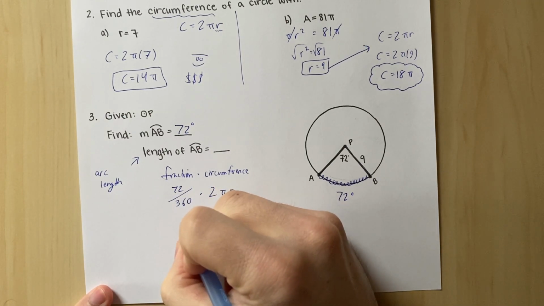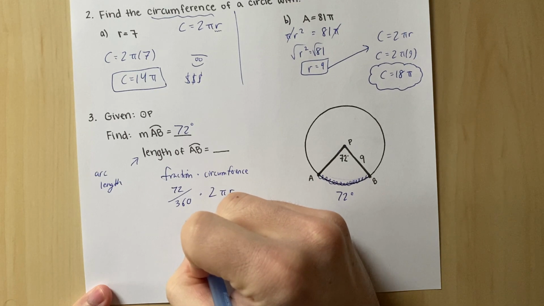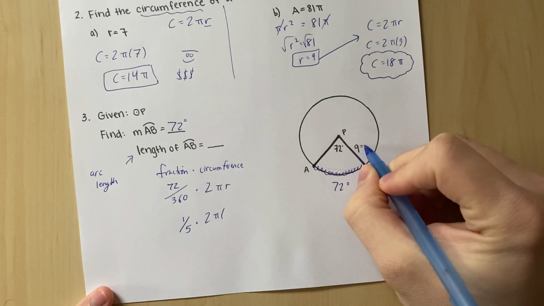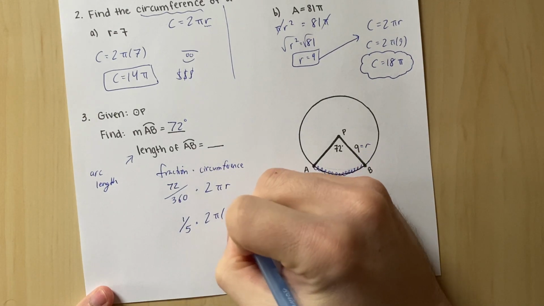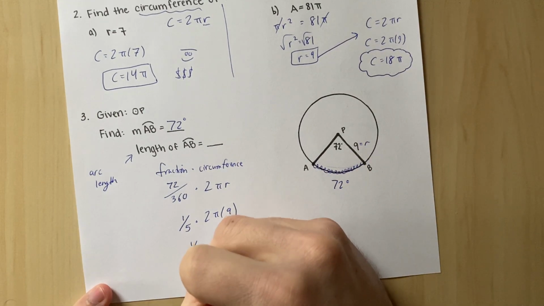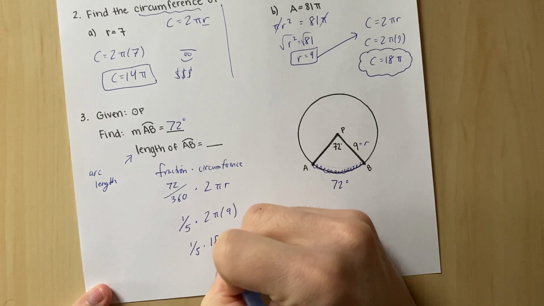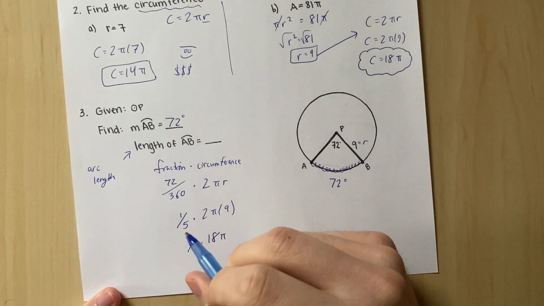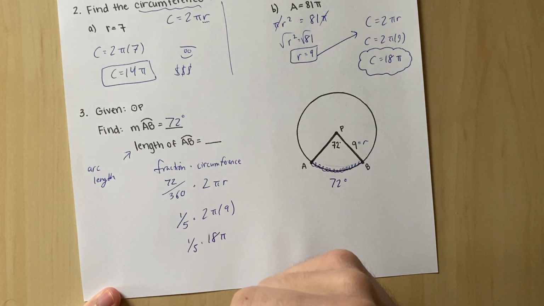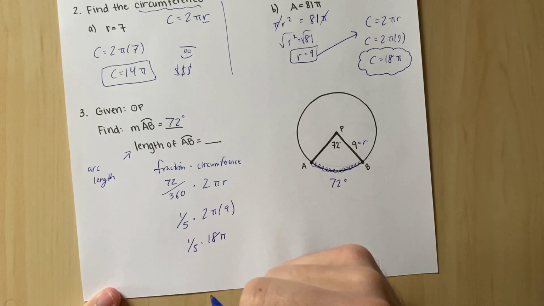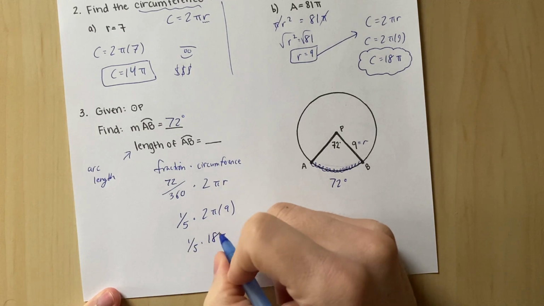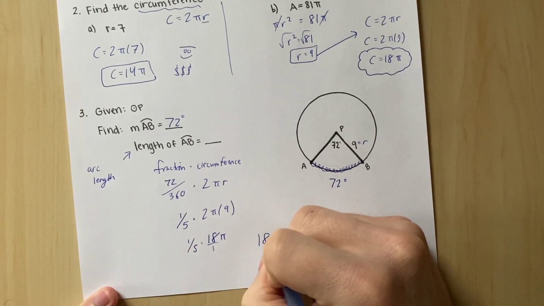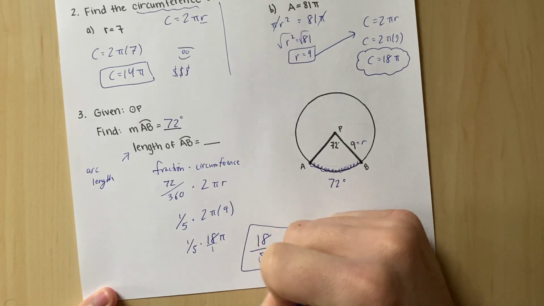If you simplify this by doing math frac or working in the calculator, that's 1/5. And then we have 2 times pi times the radius is 9. So we basically have 1/5 of 18 pi. And again, this doesn't simplify really nicely. So think, whenever I multiply a fraction with a normal integer number, the tops multiply, the bottoms also multiply. So it's like 1/5 times 18 over 1. So it's 18 over 5 pi.